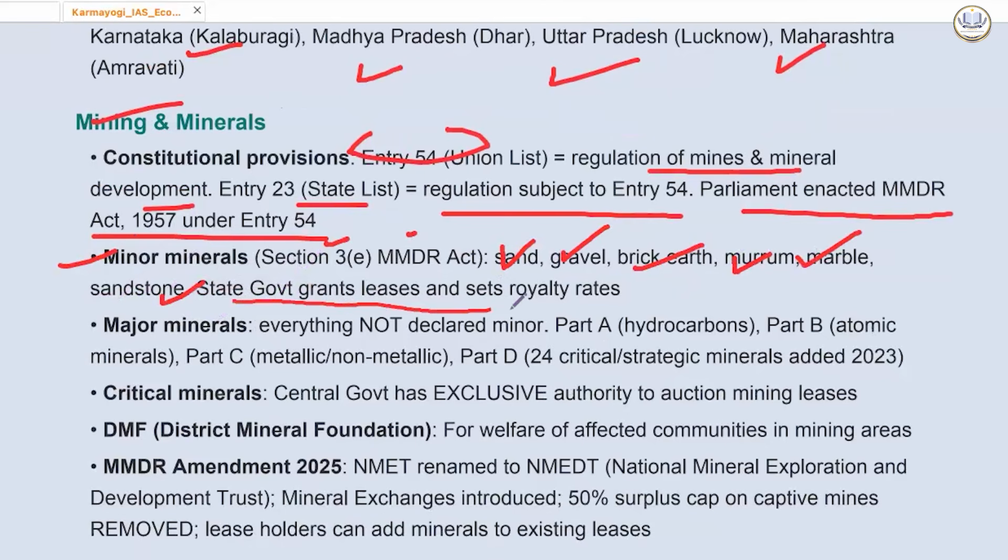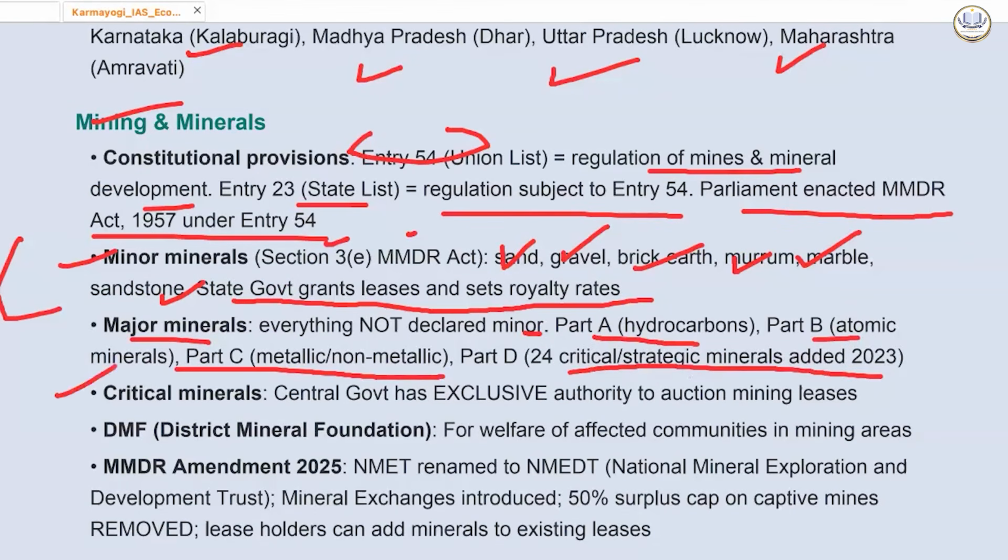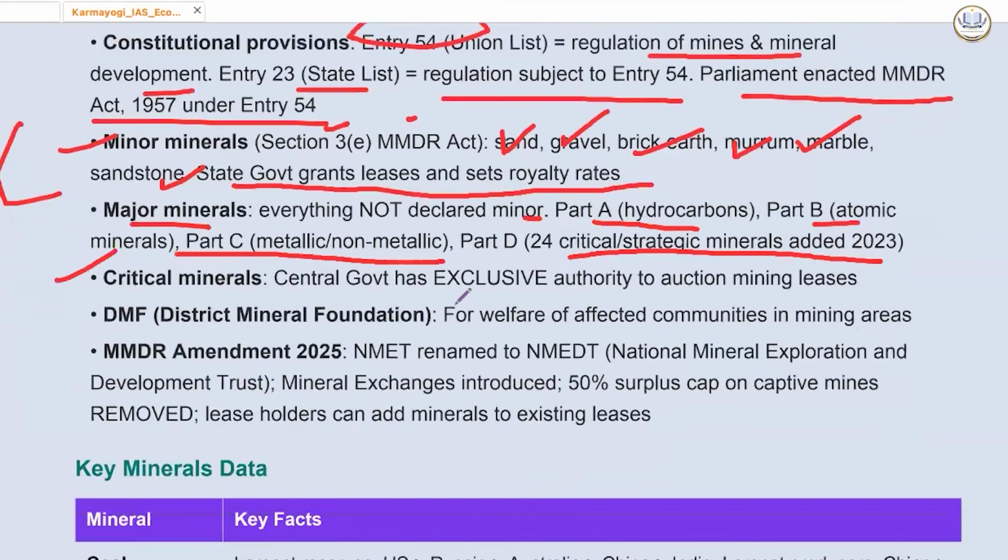State government grants lease and sets royalty rates for minor minerals. Major minerals, everything not declared minor is major. Part A are hydrocarbons, Part B are atomic minerals, Part C are metallic and non-metallic. Part D are 24 critical and strategic minerals added in 2023. Critical minerals, central government has exclusive authority to auction mining leases, no right to state government.